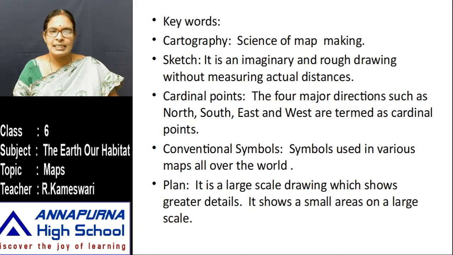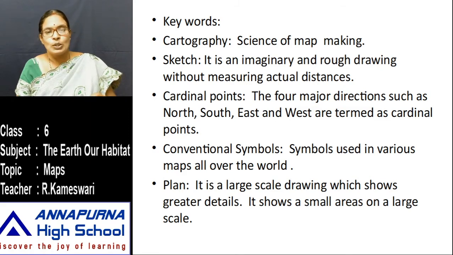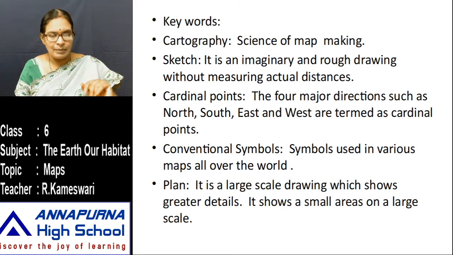Conventional symbols means symbols used in various maps all over the world. They are the symbols used while you are drawing maps. No one can draw a real tree or a real school or a real masjid or a real church.